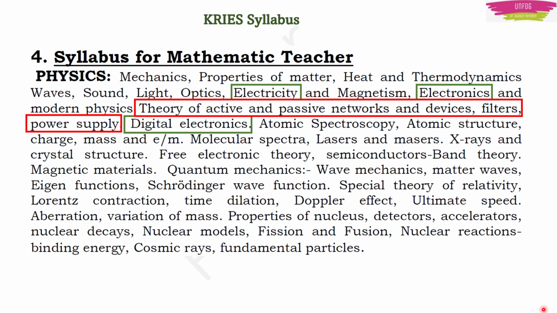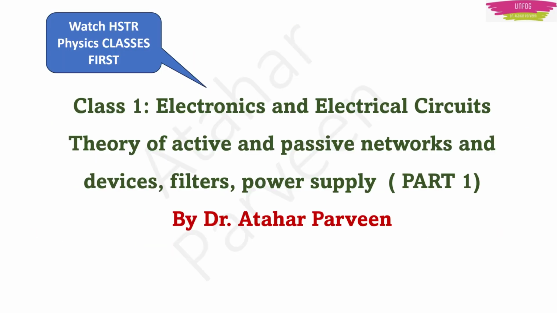Here, the green boxes which we have drawn are electricity, electronics and digital electronics. This is the syllabus from HSTR. So aspirants who are preparing for HSTR have our classes on electricity, electronics and digital electronics. But those aspirants who are preparing for HSTR and CRISE will need the theory of active and passive networks and devices, filters and power supply, which also belong to the electricity and electronics part, right? So we will be taking theory of active and passive networks and devices, filters, power supply separately, like this.